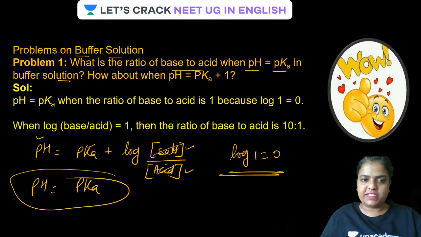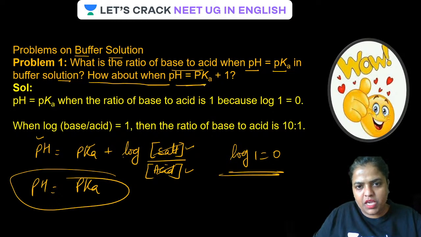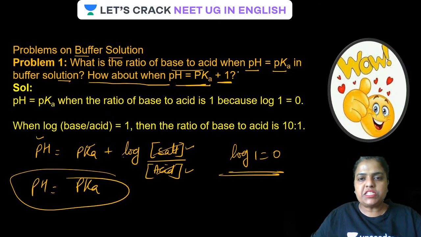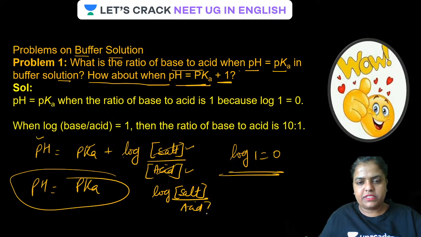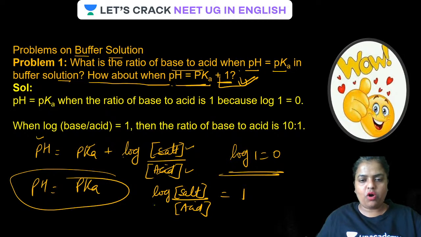Is that clear? Now the second question, how about when pH is equal to pKa plus 1? Guys, this plus 1 means the log value, log of salt upon acid, is 1. In this case, pH is equal to pKa plus 1 means the log of salt upon acid has to be 1.